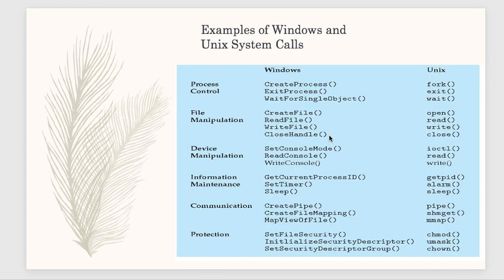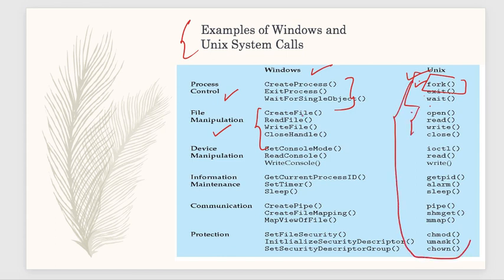Next, examples of Windows and Unix system calls. You know very well fork. I think in the first lab session we discussed fork. It is used for creating a child process. So for process control: fork, exit, wait. These are the system calls used in Unix, and for Windows these are the system calls. For file manipulation these are the system calls in Windows, and these are the system calls in Unix. Most of the system calls we will do in the labs.